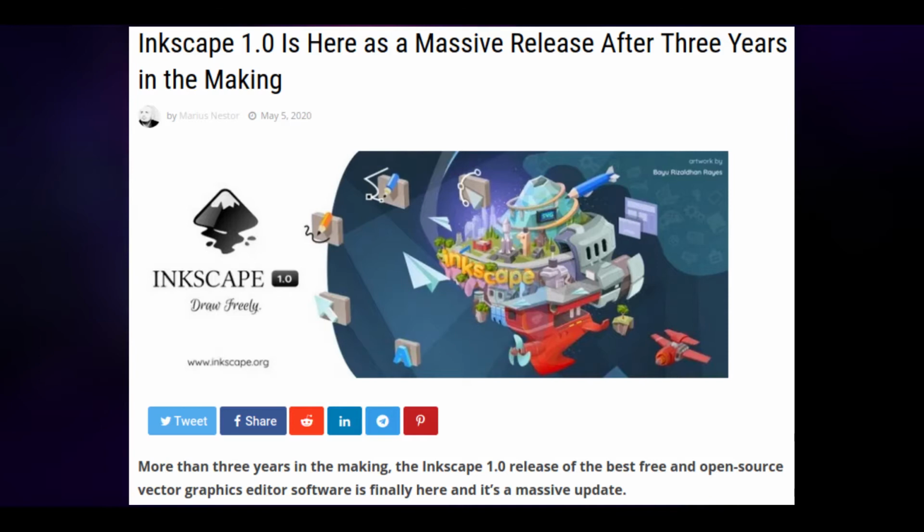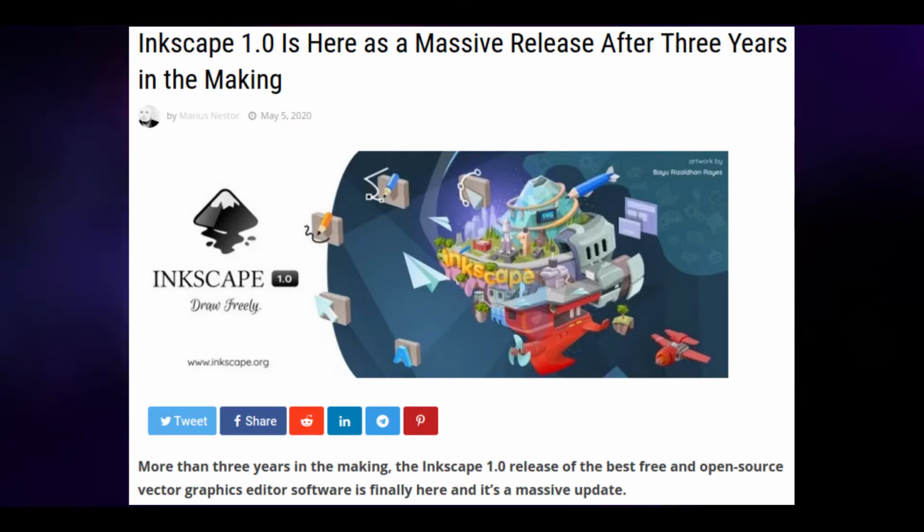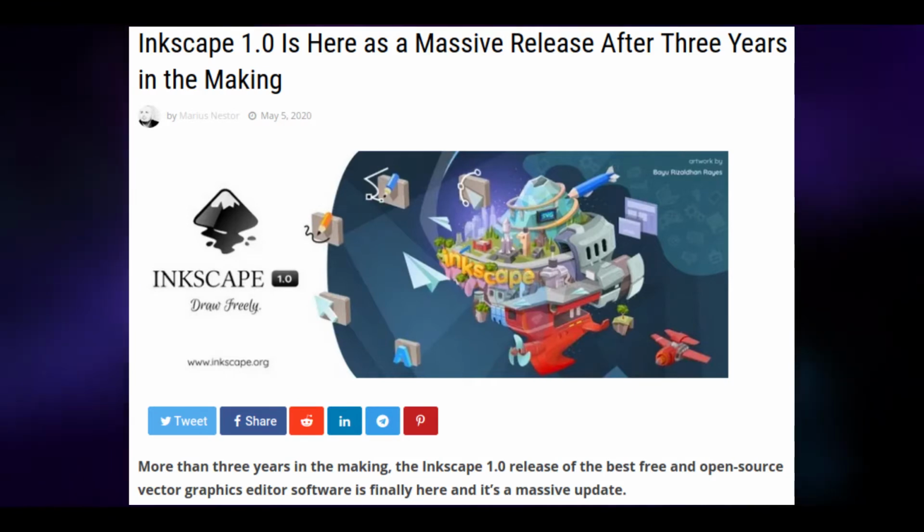And for our first story we have this. Inkscape 1.0 is here as a massive release 3 years in the making. Indeed, after 3 years, the guys over at Inkscape have decided that their software is ready for everyone, and as such have launched version 1.0 of the famous open source vector graphics editing software.